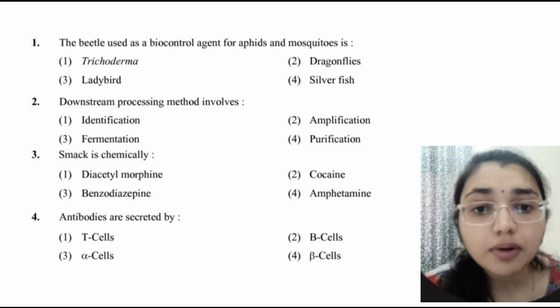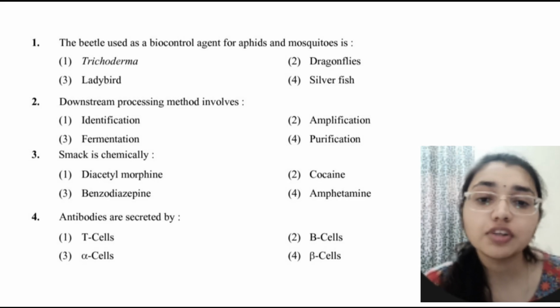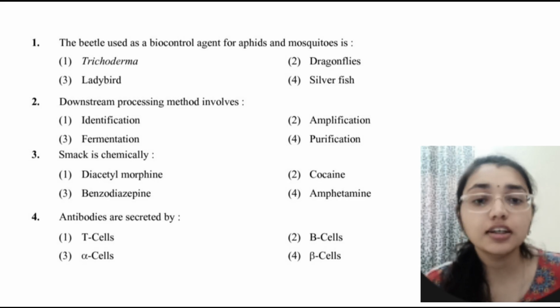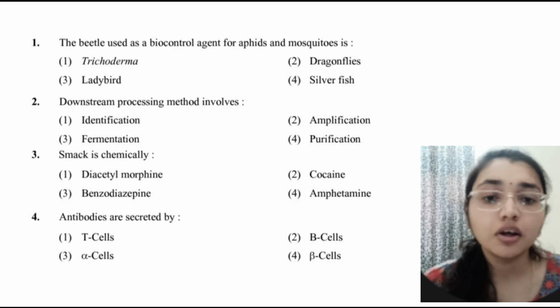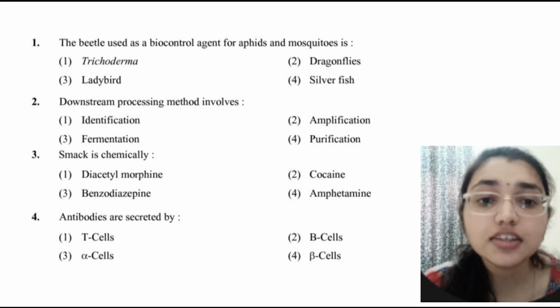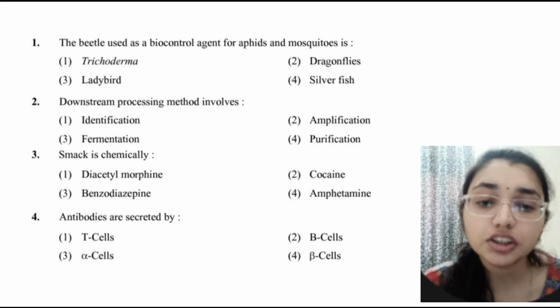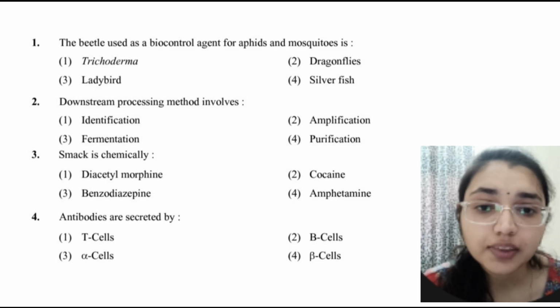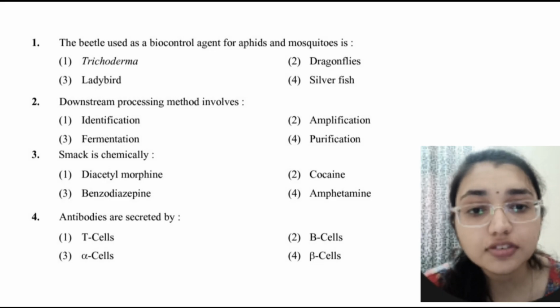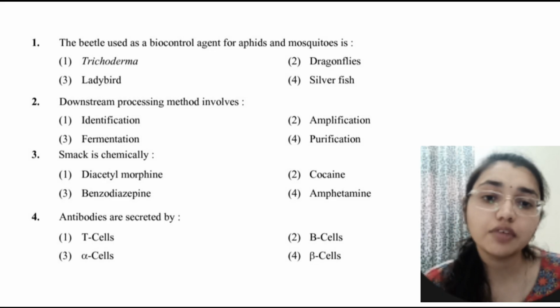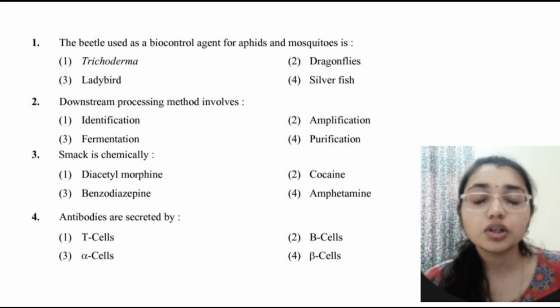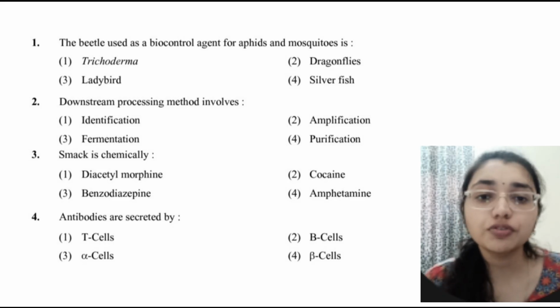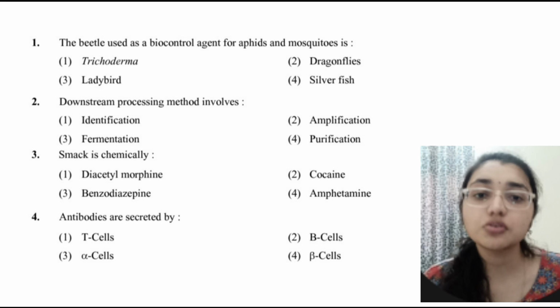Then, antibodies are secreted by which type of cell? We know that it is secreted by B cell. Let's see which option shows B cell. Here the correct option is the second option, that is B cell. The other options are T cell, alpha cell, and one more; antibodies are not secreted by T or alpha cells. So let's see the solutions of all four first, and after that I'll discuss all the other questions.